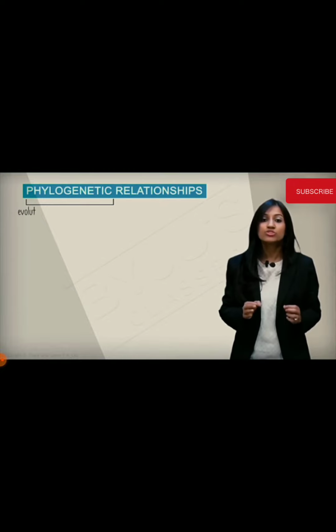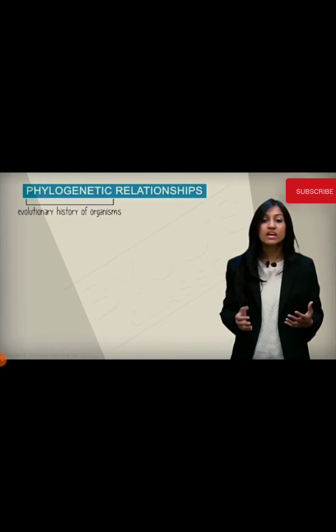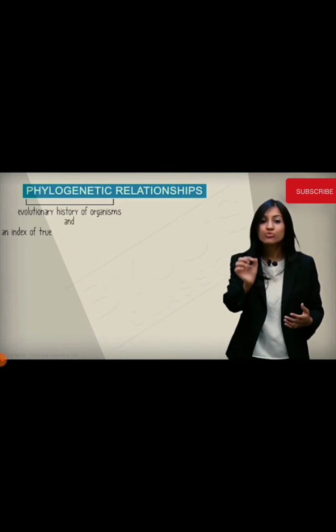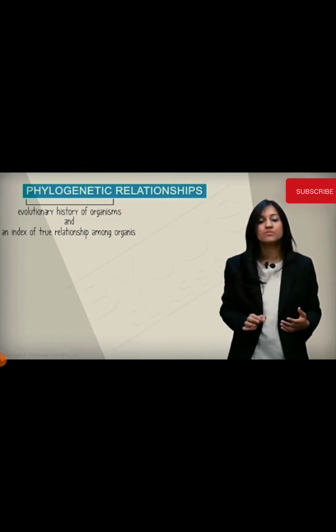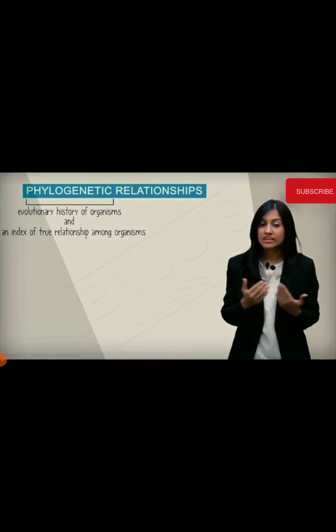And the last point is an important and an interesting point to actually understand. It's called phylogenetic relationship. What is that? Phylogeny is the evolutionary history of organisms, an index of true relationship among organisms. That is how far we all are related.